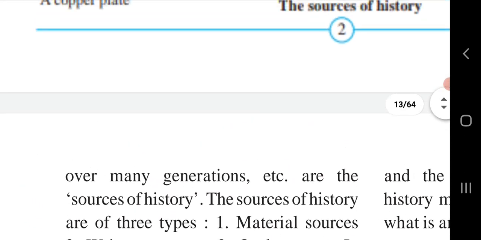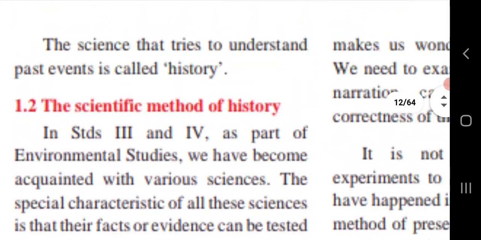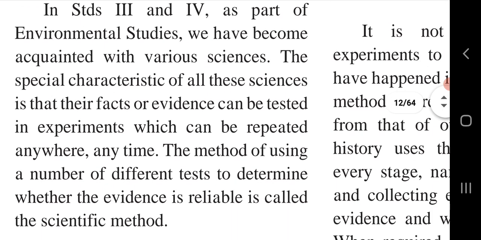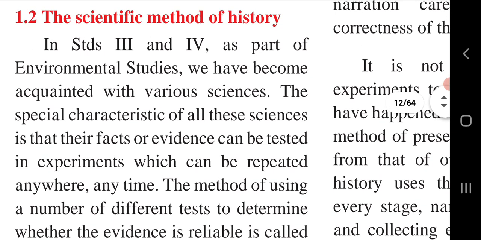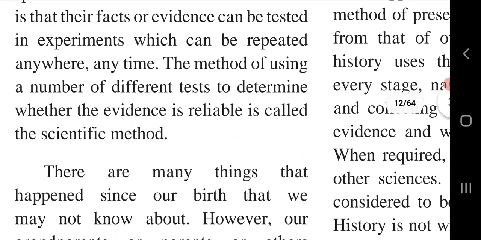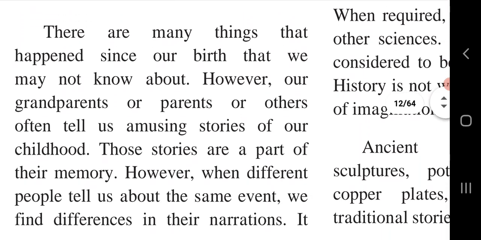So in this way we had completed 1.2. What points we had discussed, we will discuss once again. The special characteristic of all science is that the evidence can be repeatedly tested in experiments. The method of using different tests to determine the reliability of evidence is called the scientific method. It is not possible to conduct experiments to recreate the events that have happened in the past, so we have to learn history depending on the proofs.